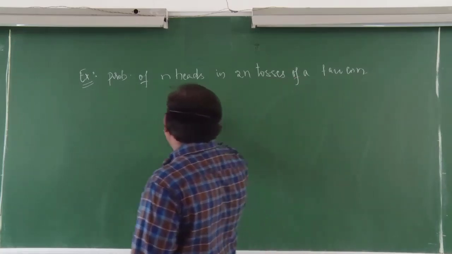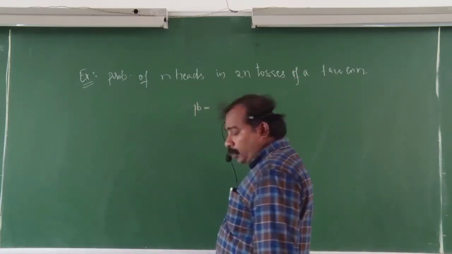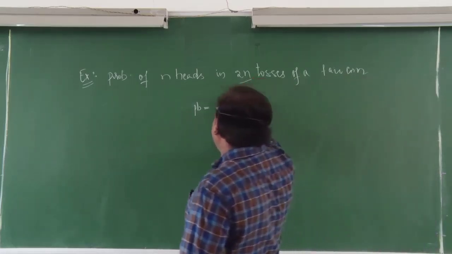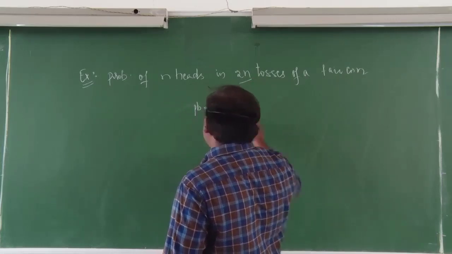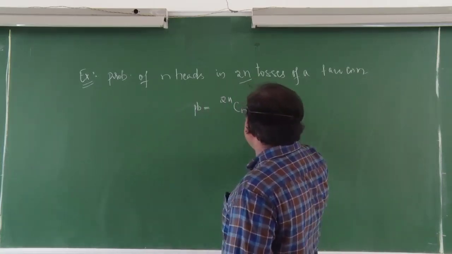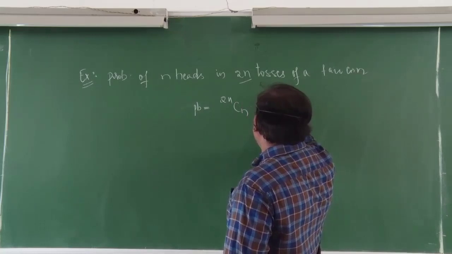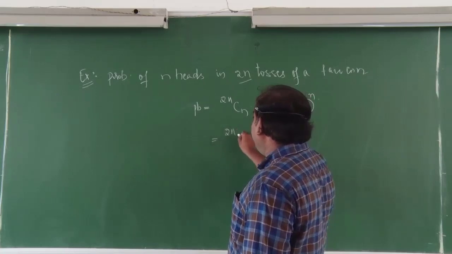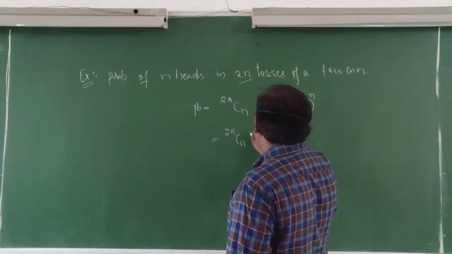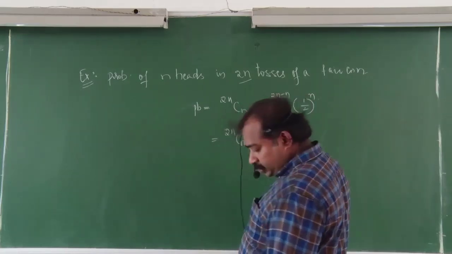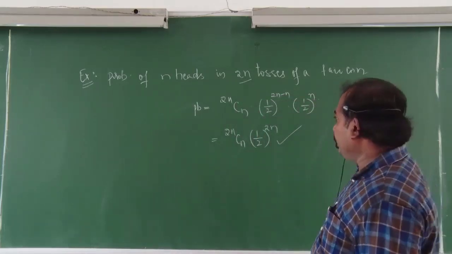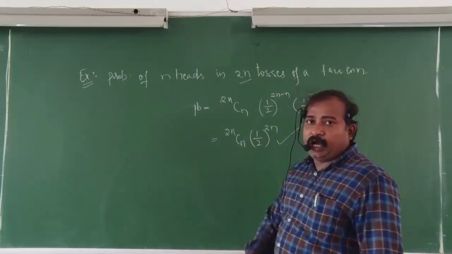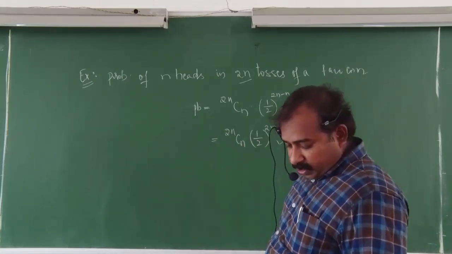So you can apply the binomial distribution. Out of 2n times, you have to get n heads. The probability of getting a head is 1 by 2. So here it is 2n minus n, you will get 1 by 2 whole power n. If you simplify, 2nCn times 1 by 2 whole power 2n is the value. Just cross-check the options, which you will get. From the options you can cross-check this probability directly.